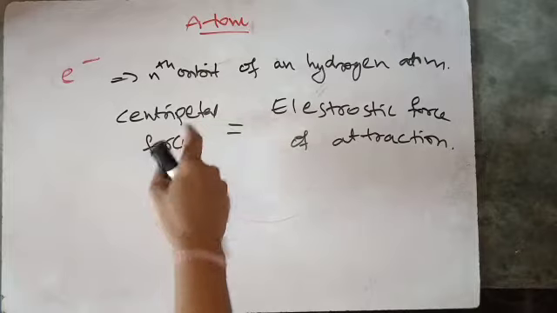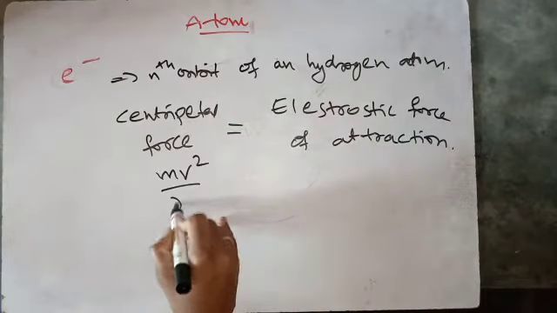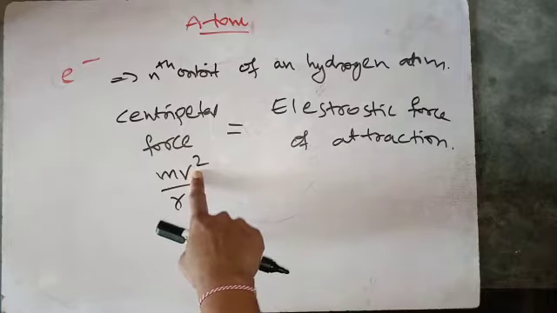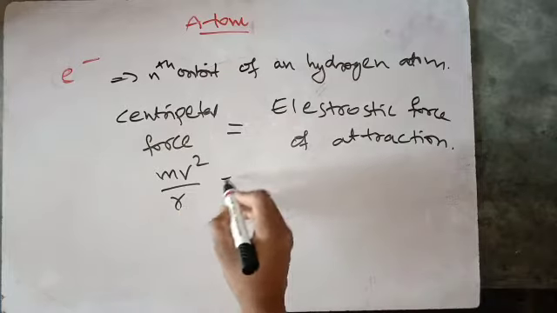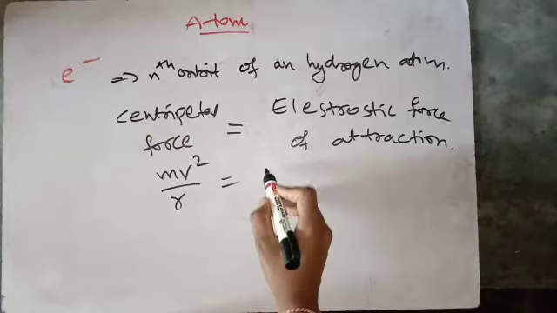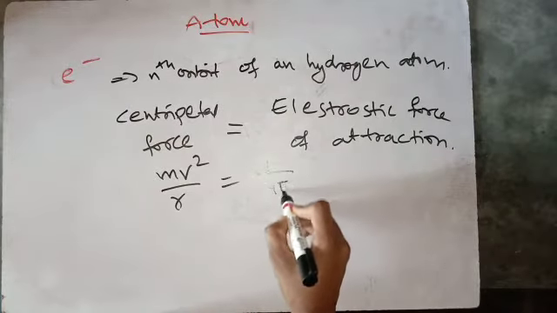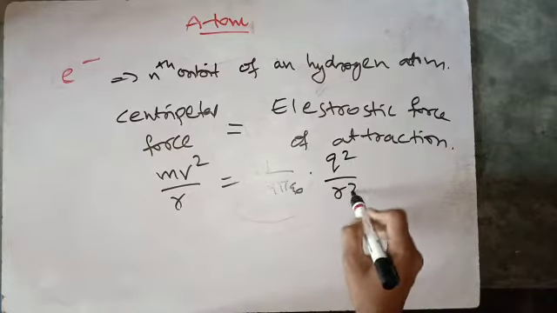What is the centripetal force formula? It equals mv square by r, where v is the velocity of the electron and r is the radius of the orbit. And what is the electrostatic force? The Coulombic force is equal to 1 by 4 pi epsilon naught times q square by r square.